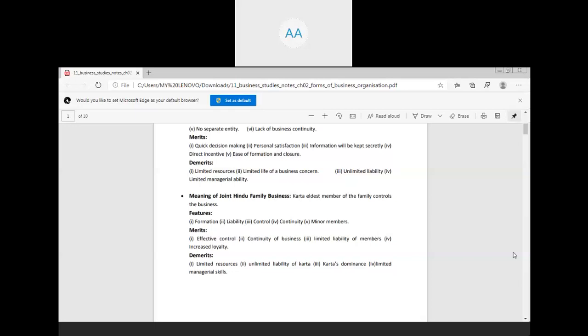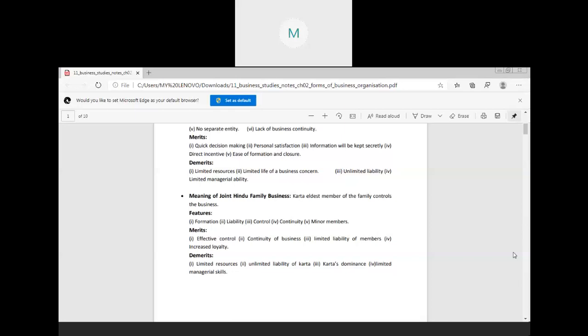Yes, ma'am. Okay, now we come to the demerits of the joint Hindu family business. The first is limited resources. Although the family is big, the resources are limited because it is the ancestral property only, or a limited amount of money from a single family which is being invested in this business. That's why the capital remains limited, so the resources are also limited.